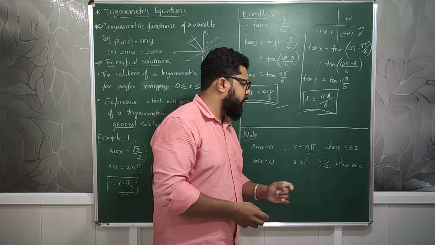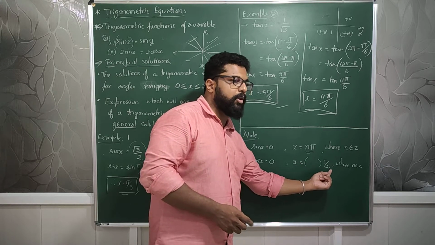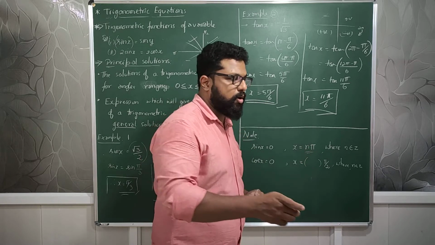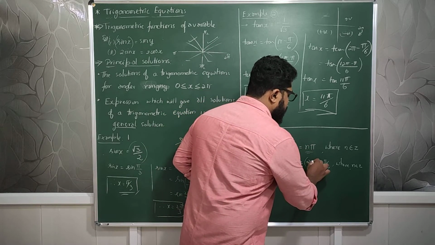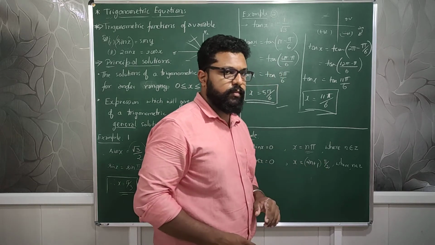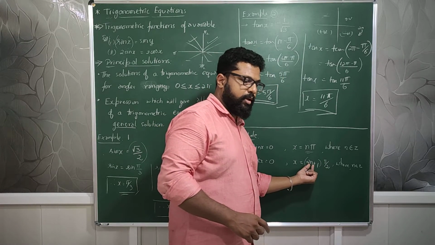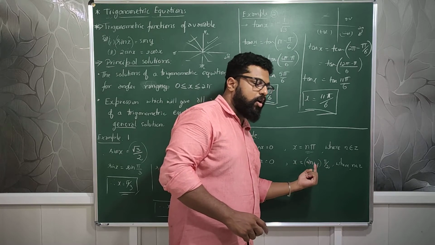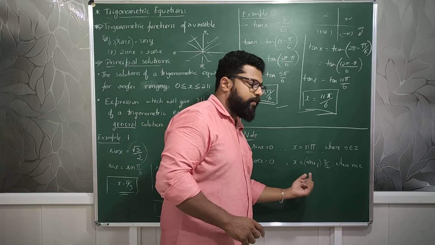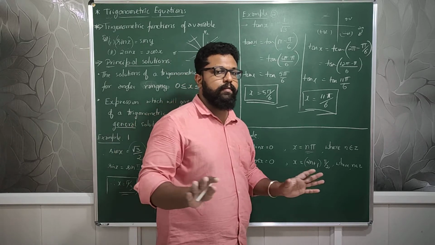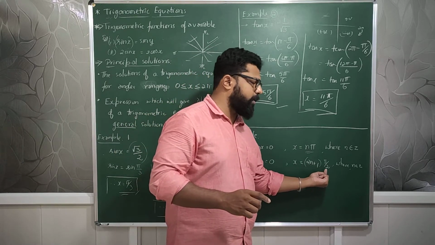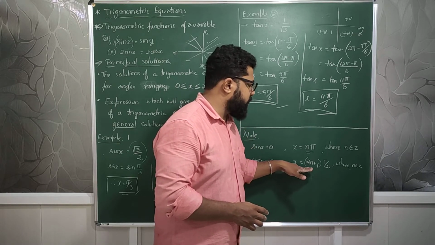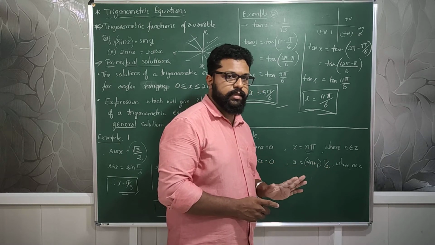Which shows that it is going to be an odd multiple of 90, or odd multiple of pi by 2. An odd number has the pattern 2n plus 1, an even number is 2n. Plus 1, if you do, it becomes an odd number. This is the pattern for odd numbers. For an odd multiple of pi by 2, cos x will always be 0. So this is the general formula for these things.